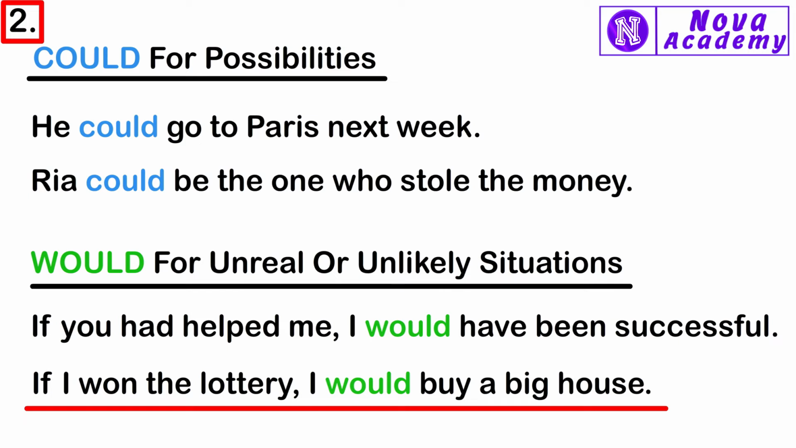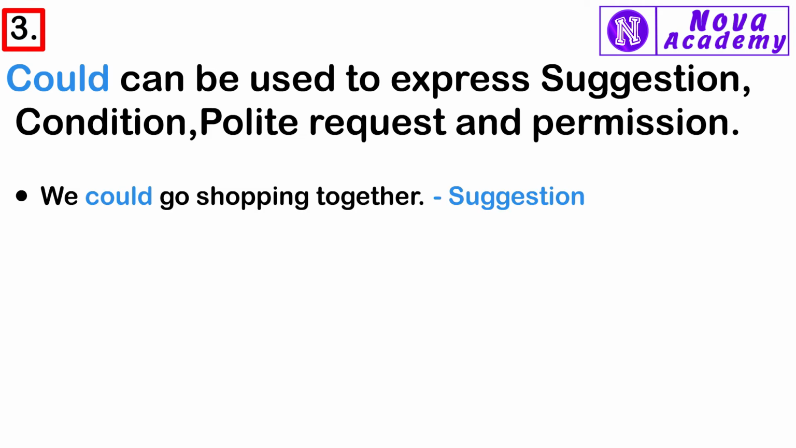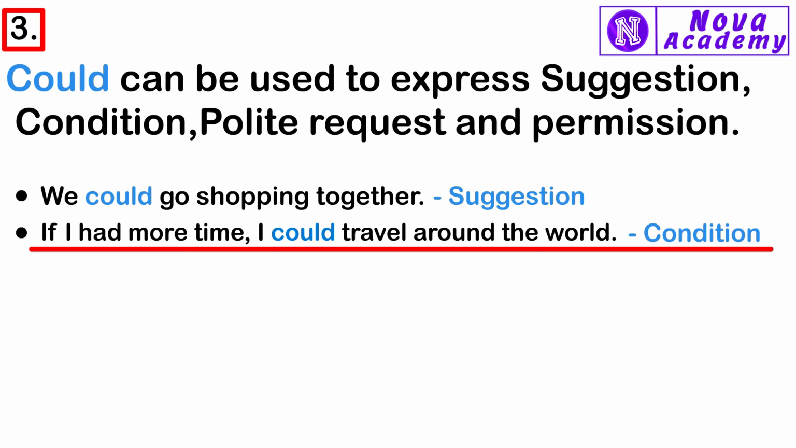Now we will talk about the third situation in which we can use could or would. Could can be used to express suggestion, condition, polite request, and permission. You can notice these features by looking at the examples below. We could go shopping together. Suggestion. We used could with suggestion. In this sentence, a suggestion of shopping is given. If I had more time, I could travel around the world. Condition. We used could with conditional sentences. He is putting the condition of time for traveling.